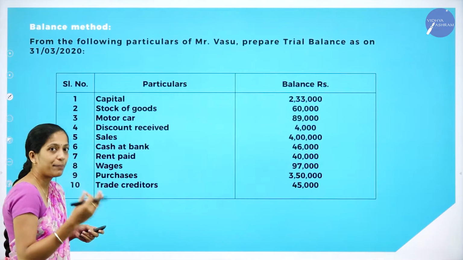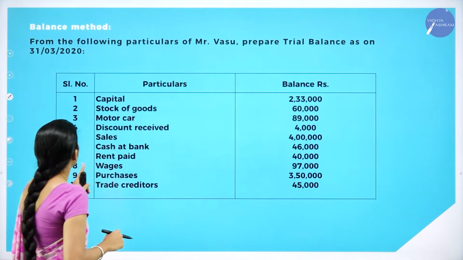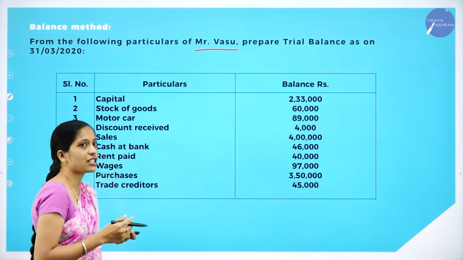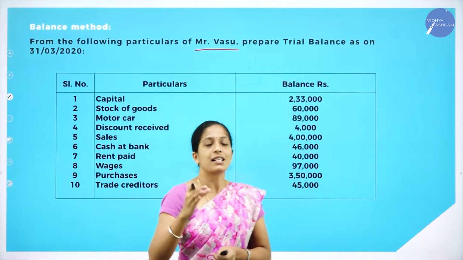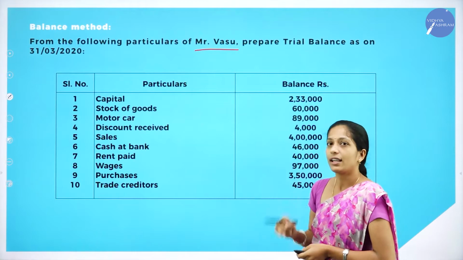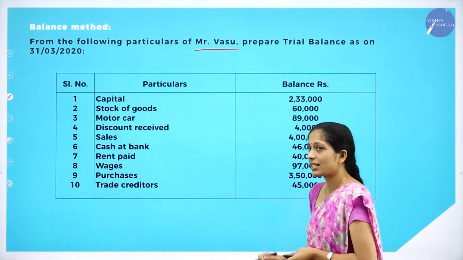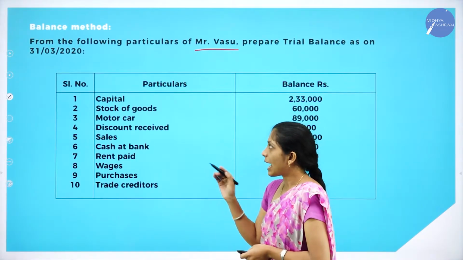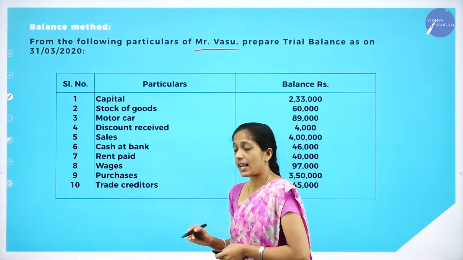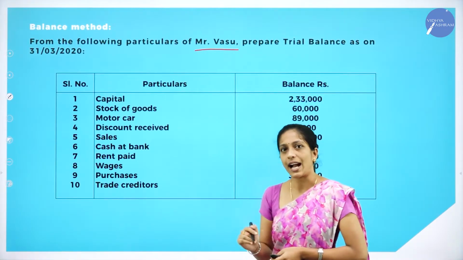Now we shall go through a problem. This is a problem under balance method. As I told you, we are going to discuss only the balance method. From the following particulars of Mr. Vasu, prepare trial balance as on 31st March 2020. They have given certain items or transactions of Mr. Vasu and they are telling us to prepare the trial balance. They have given serial number, particulars and balance amount. The first one is capital, second is stock of goods, third motor car, fourth is discount received, fifth is sales, sixth is cash at bank, and the next ones are rent paid, wages, purchases and trade creditors.